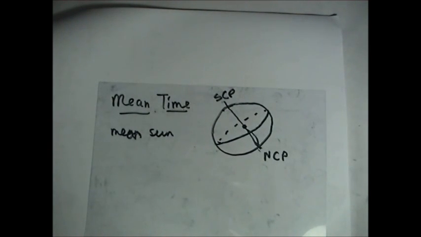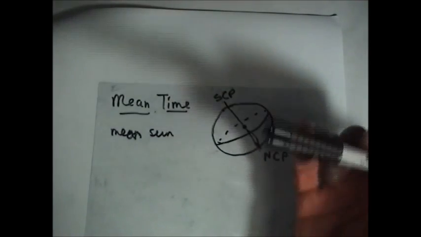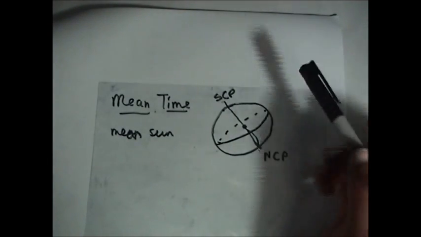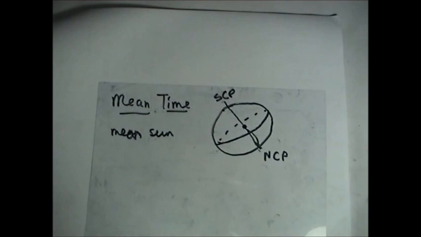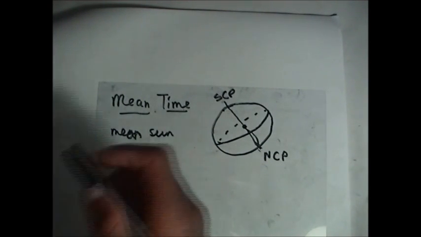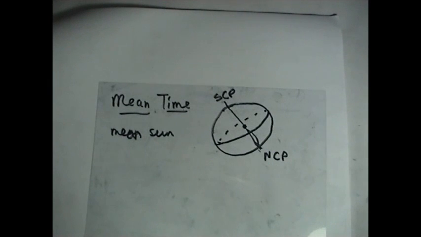Now the interval between successive upper transits of the mean sun is called the mean solar day. Just like for our normal sun it was an apparent solar day.